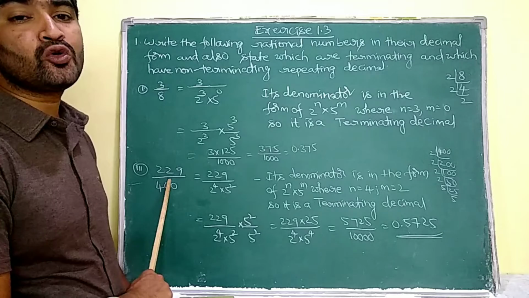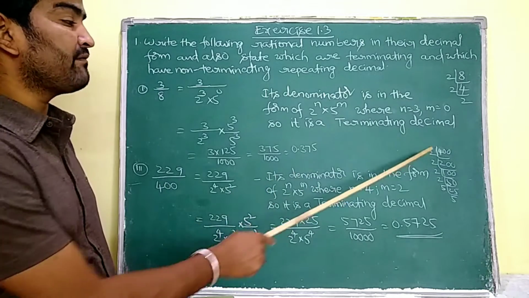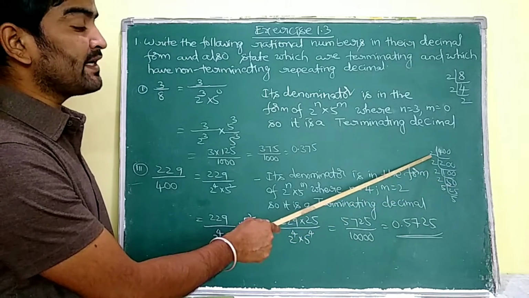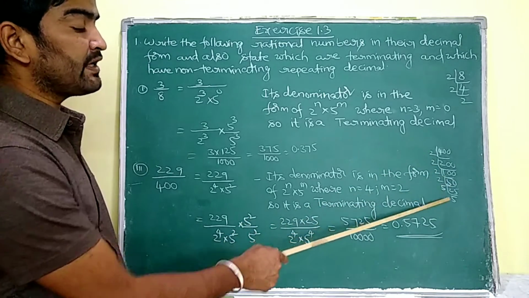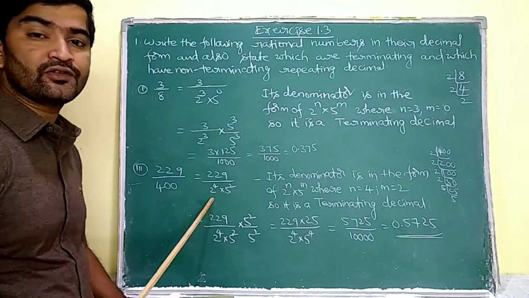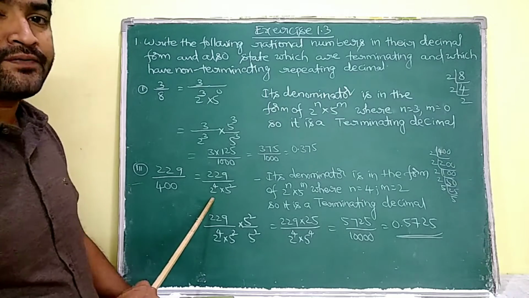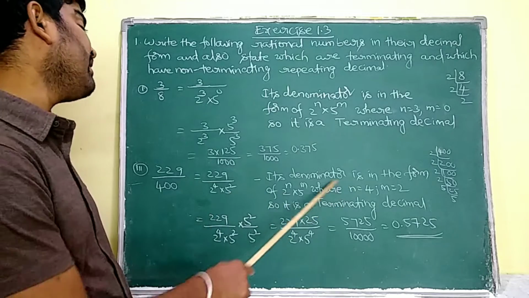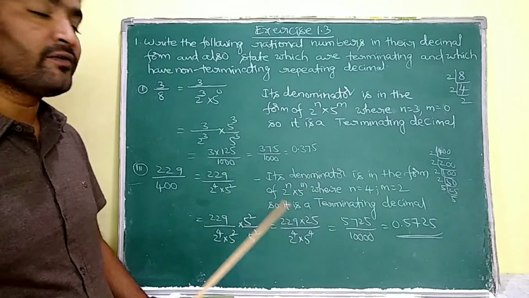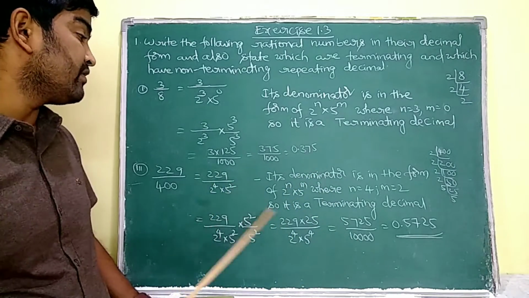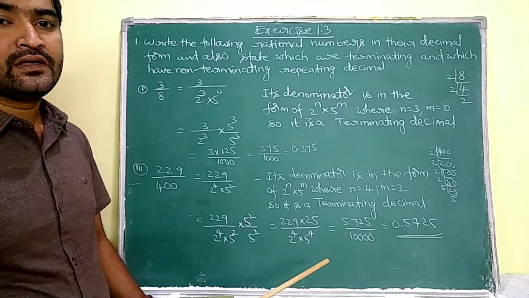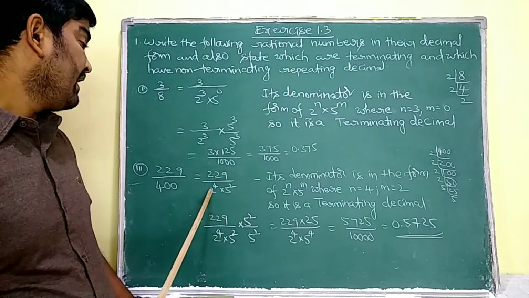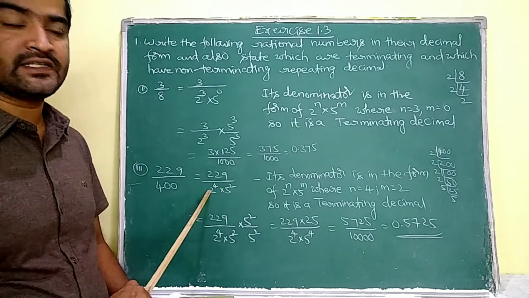Second question, 229 by 400. Firstly, prime factorize this 400. By prime factorizing this, I am going to obtain 2 power of 4 into 5 square. So the denominator is going to be expressed as 2 power of 4 into 5 square. It is very clear to us that its denominator is in the form of 2 power of n into 5 power of m, where n is equal to 4 and m is equal to 2. So it is going to represent the terminating decimal.